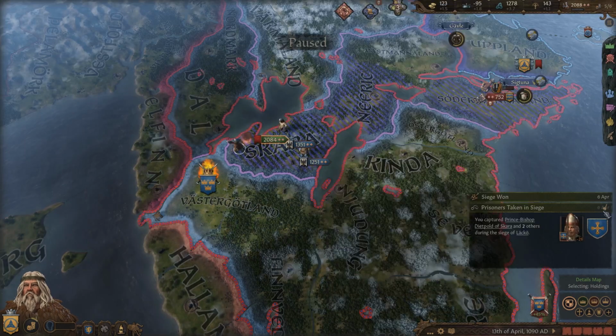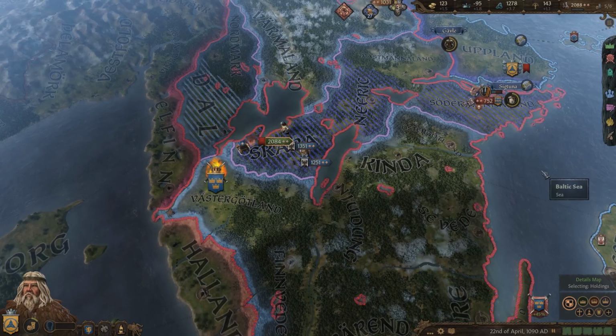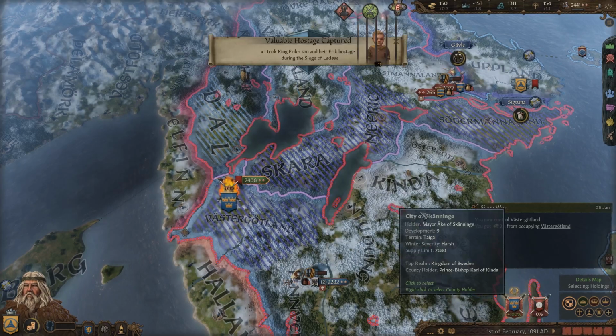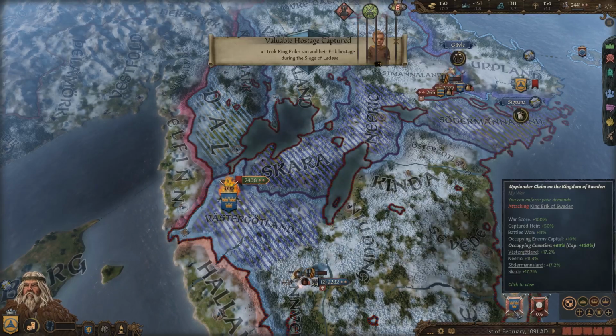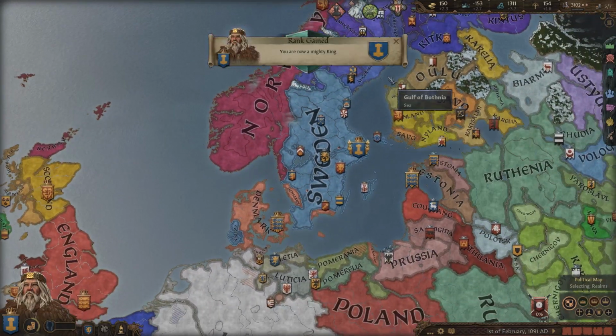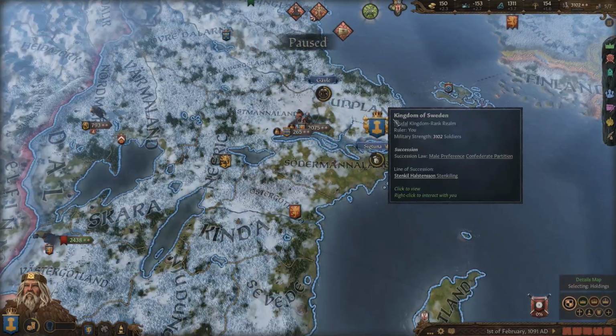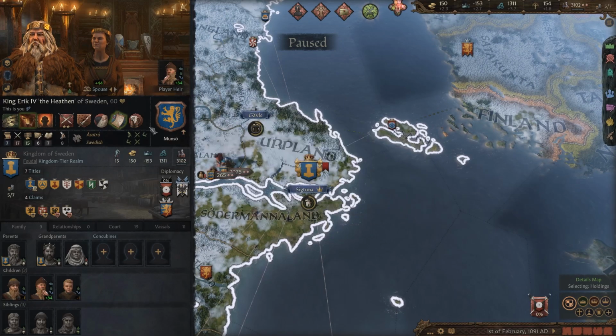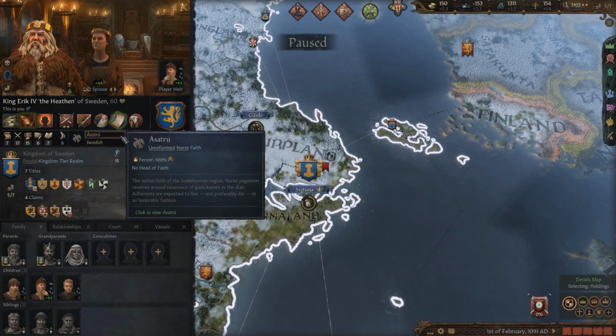So it looks like they're offering me white peace, and I'm definitely not going to accept that because we should have no problems winning this war. And that does bring us to 100%. So just like that, we should have the whole kingdom of Sweden under our control. Look at this. And it is not the Catholic kingdom of Sweden, but the Astratu kingdom of Sweden, which I think is awesome.